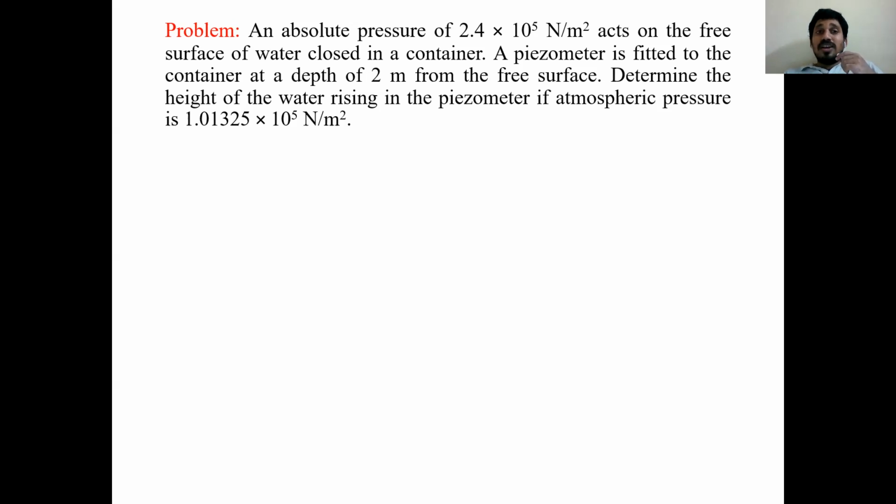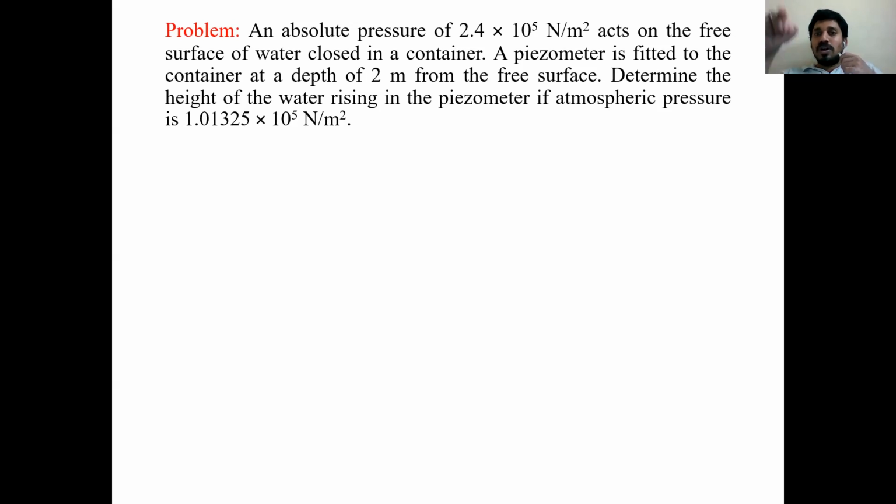Determine the height of water rising in the piezometer. He already mentioned in the problem that some amount of absolute pressure is acting on the free surface. Based on that absolute pressure, the water level rises in the glass tube. How much rise has taken place? He is asking that.